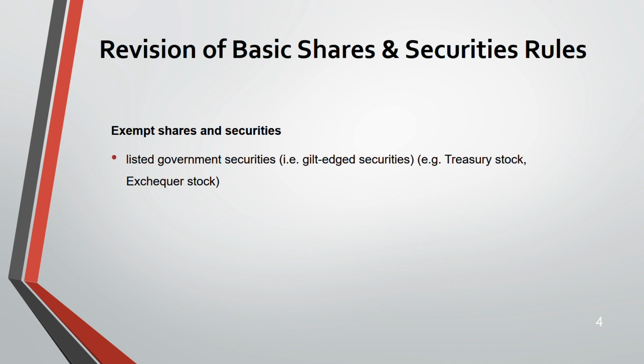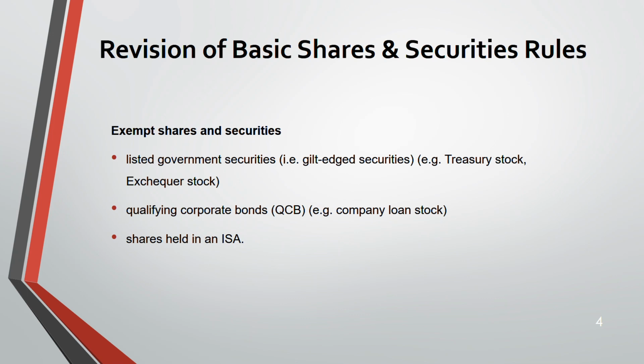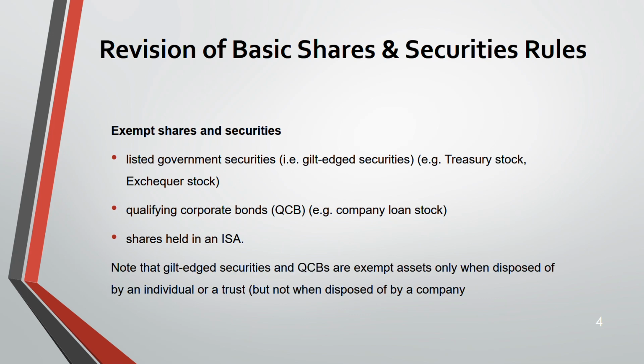Listed government securities are exempt from CGT, like gilt-edged securities, treasury stock. Then we have QCB, qualifying corporate bond, example company loan stock, exempt. Shares held in an ISA, exempt. Note, gilt-edged securities and QCB are exempt only when disposed of by an individual or a trust, but for the company it is not exempt. So when we go to the company, we'll be going through this once again.